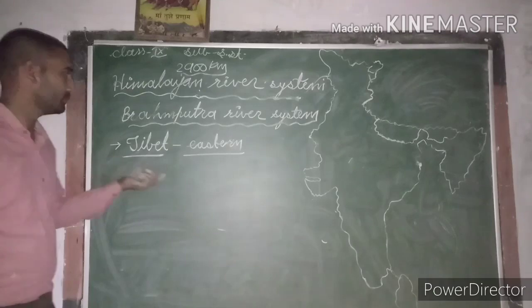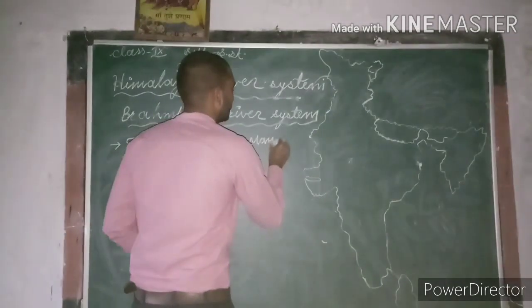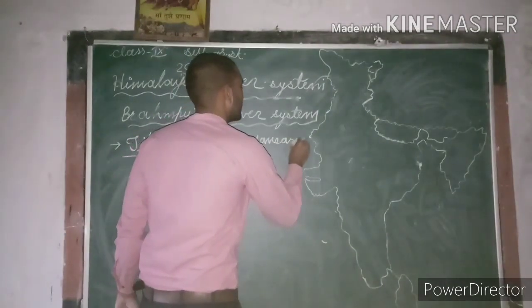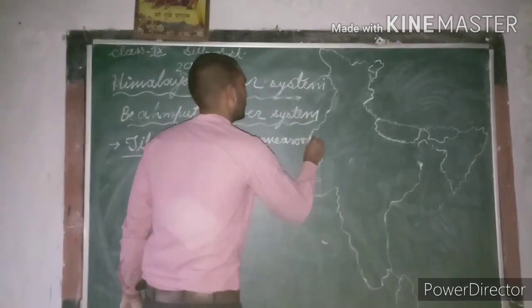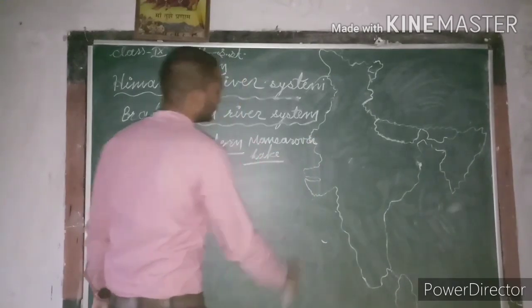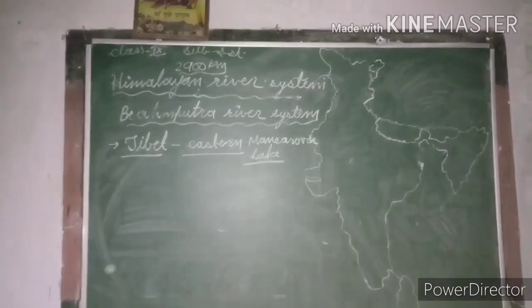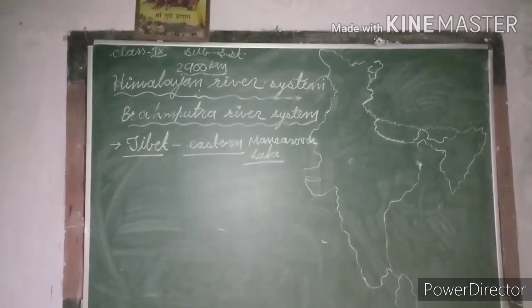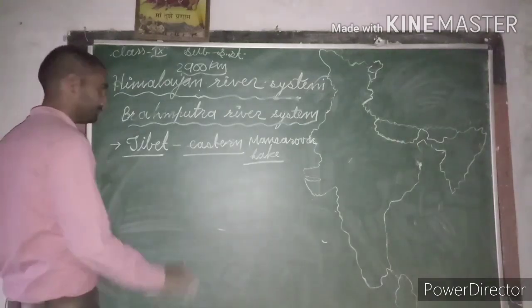Means it originates from Tibet, from the eastern side of Mansarovar lake is the origination of Brahmaputra river, which is a major river related with the Himalayan river system.